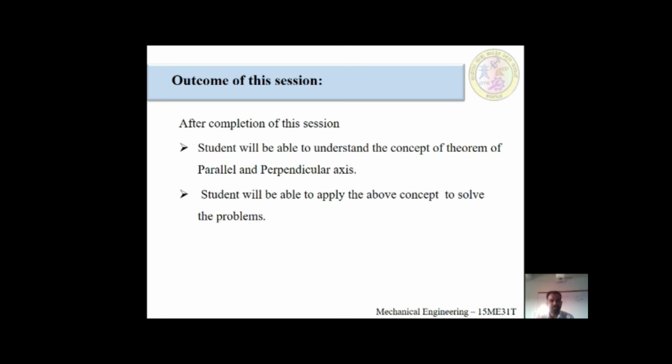The students will be able to understand the concept of the theorem of parallel axis and perpendicular axis. I will explain parallel and perpendicular axis properly with many more examples. After that, students will be able to understand the concept and also apply it to solve many problems like I section, T section and L sections. The conclusion or outcome of this session is this one.